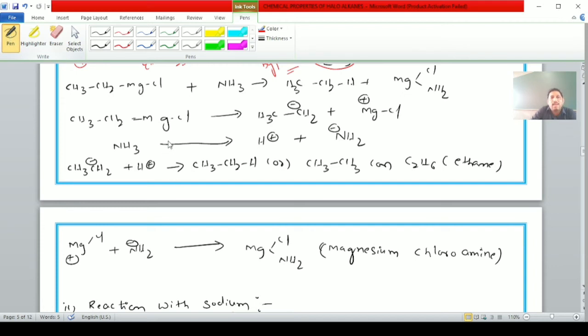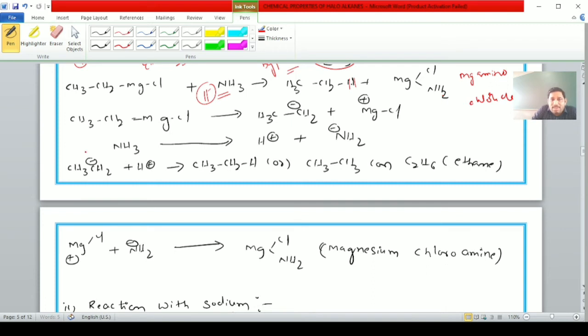Here CH3CH2MgCl, again ethyl magnesium chloride, reacts with ammonia. It is also an active hydrogen compound because it can liberate H plus. It can form again an ethane molecule and magnesium amino chloride. Magnesium amino, that is NH2. Magnesium amino chloride can be formed, student.